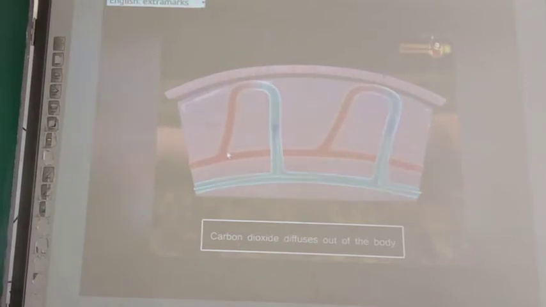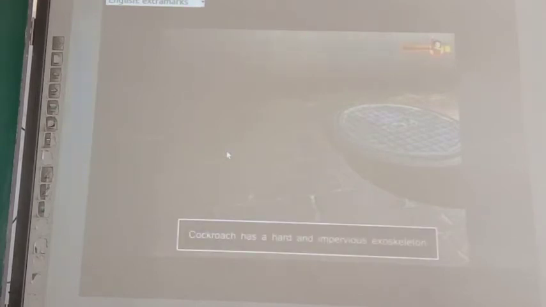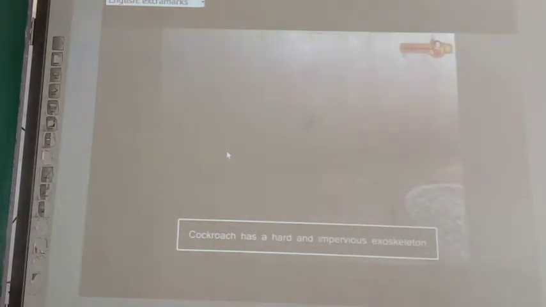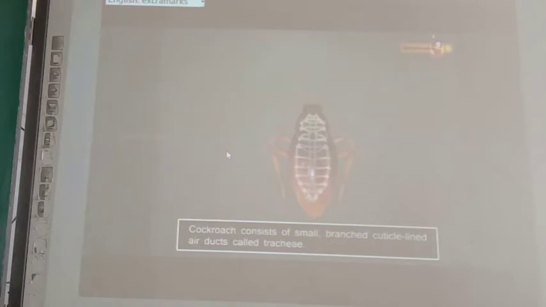Unlike earthworm, insects like cockroaches have a hard and impervious exoskeleton. They do not have a single respiratory organ. Instead, the respiratory system of insects like cockroach consists of small, branched, cuticle-lined air ducts called tracheae.